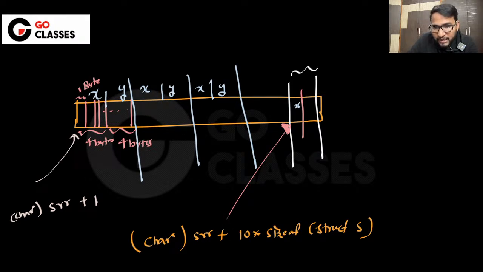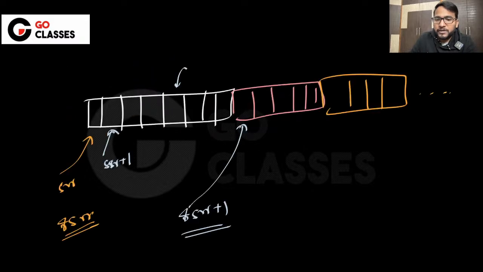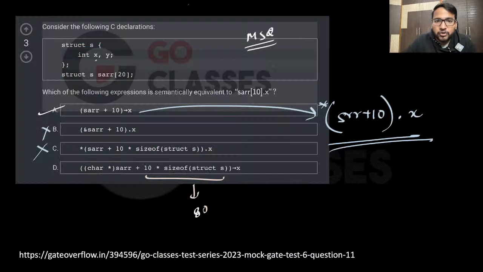Now the thing here is that you are at the correct location, I am not denying this, but this is a character type pointer ultimately, right? This is still a character type pointer. In the option we are using the arrow operator here, but you cannot use the arrow operator here.